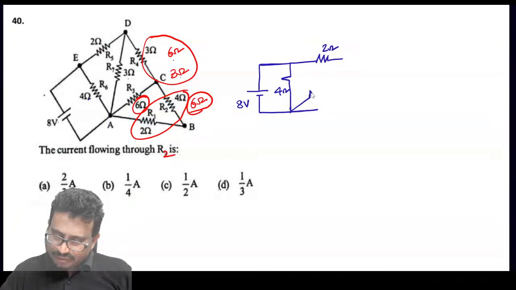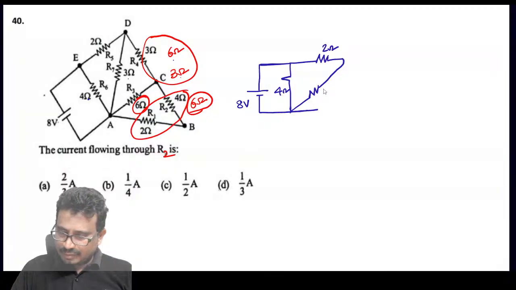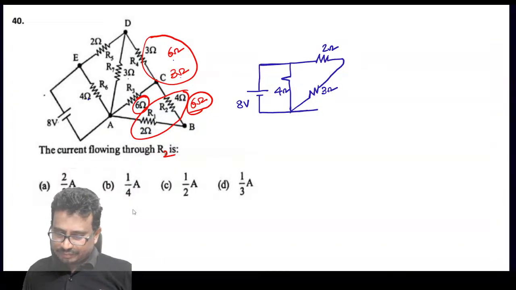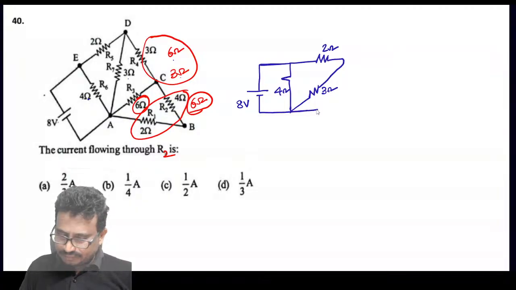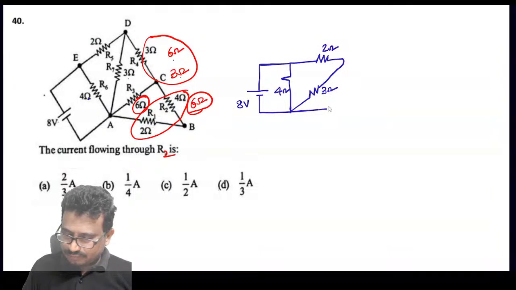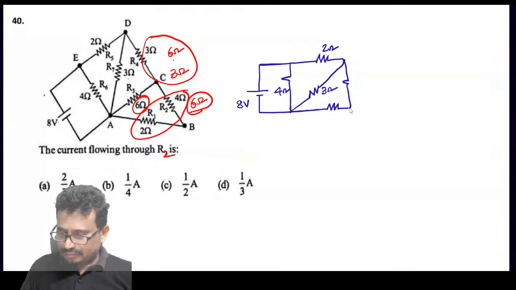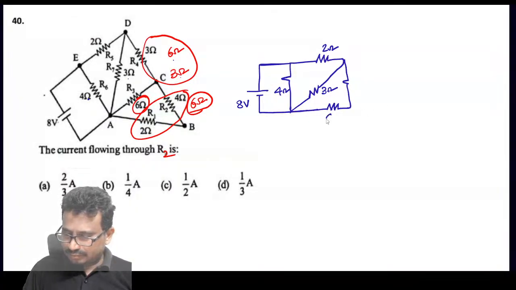And here we have the resistance. How much is this value? 3 ohms. 6 and this is 3.